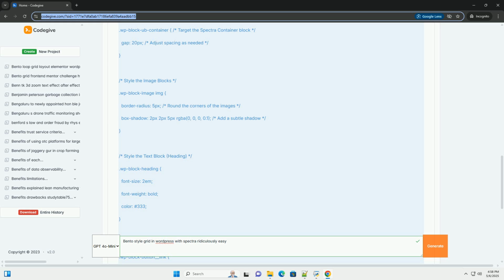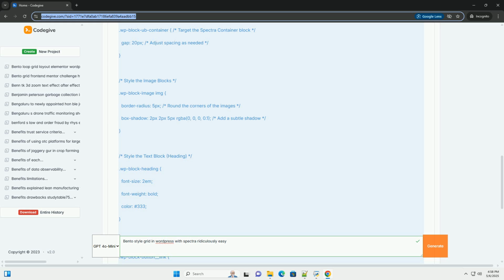Responsiveness issues: test your bento grid on different devices to ensure that it looks good on all screen sizes. Use media queries in your CSS to adjust the layout for smaller screens. Container nesting complexity: if you're nesting containers, make sure that you understand how the CSS grid layout works. It can be tricky to get the layout just right. Start with simple layouts and gradually add complexity.